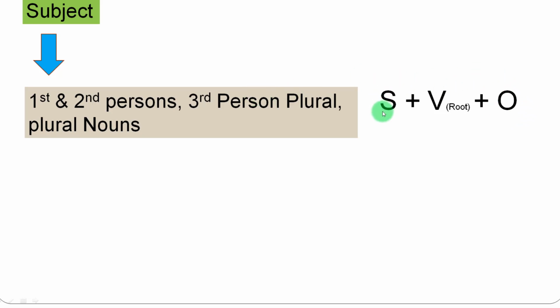And this formula will be used whenever the subject is first person, whether singular or plural, second person singular or plural, third person plural, or plural nouns.